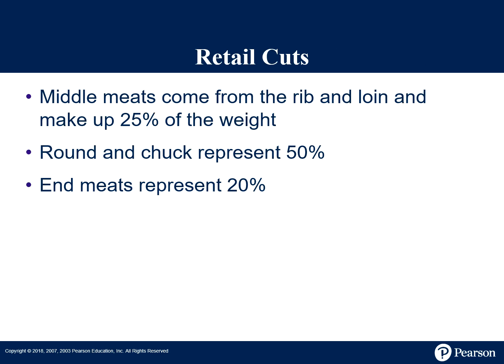Beef is divided into retail cuts that are grouped into three broad categories. Those categories are middle meats, round and chuck, and end meats. Middle meats are from the rib or loin area and are about 25% of the carcass weight. Round and chuck make up about 50% of the carcass. This is often used for roast, ground beef, or stews. Our end meats, which are generally around 20%, are generally less tender and are often used for more processed items. These percentages matter because profitability depends on balancing high-value cuts with volume cuts.